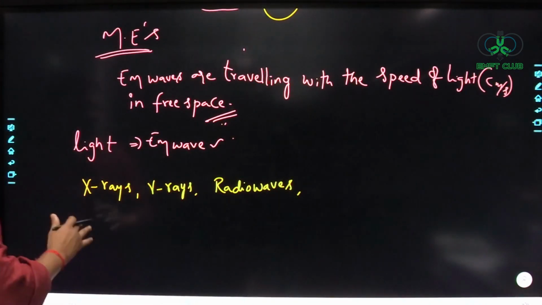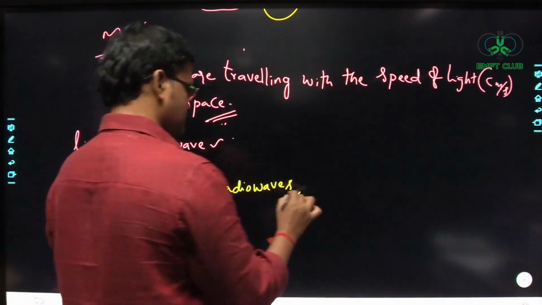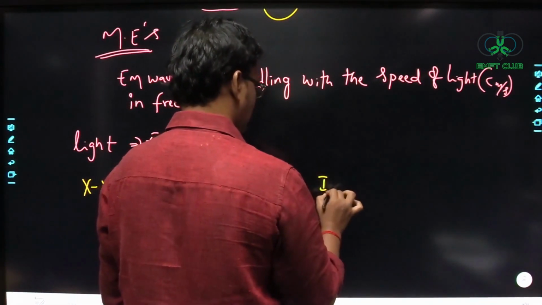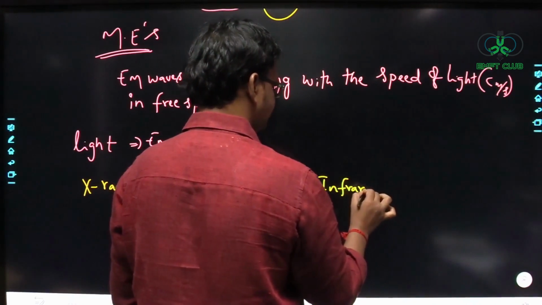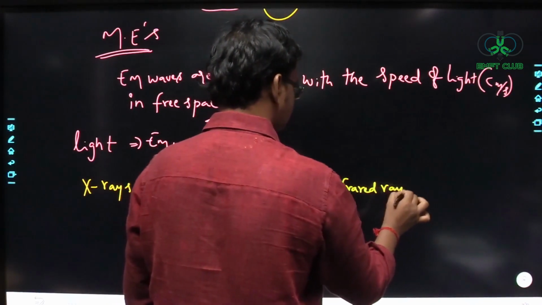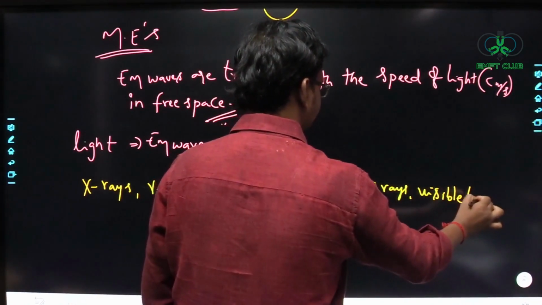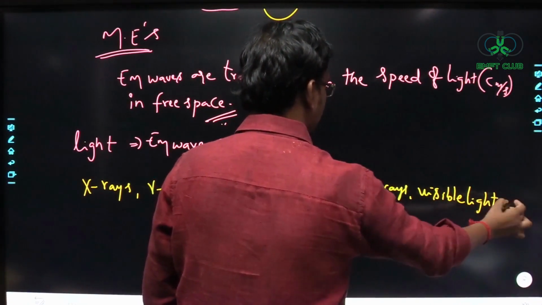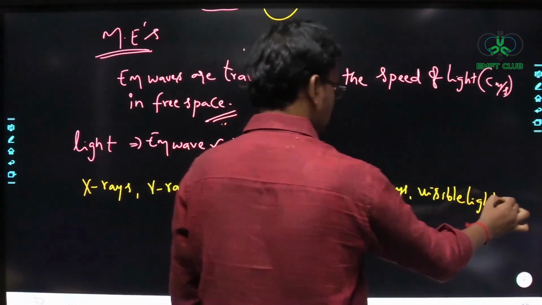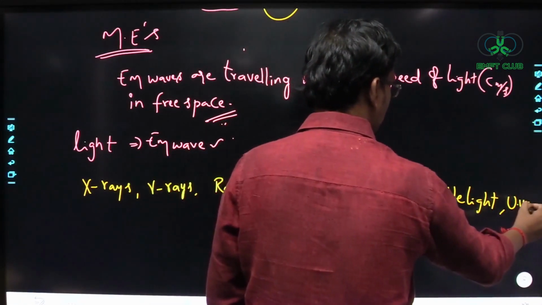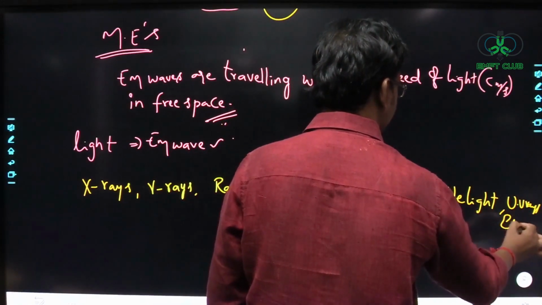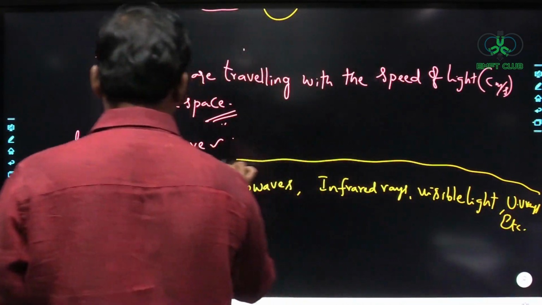So X-rays, gamma rays, radio waves, and then infrared rays, visible light, UV rays, etc. So all these are nothing but